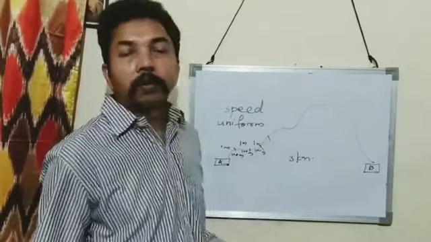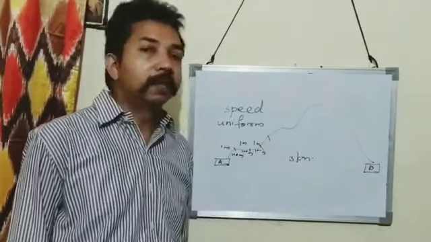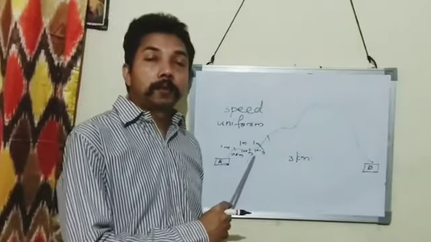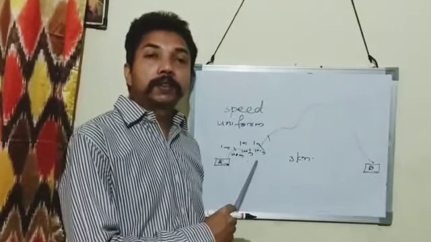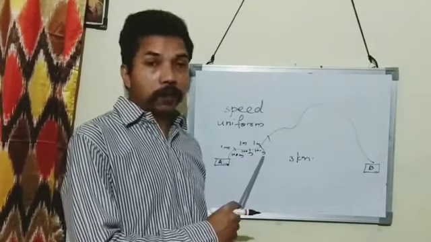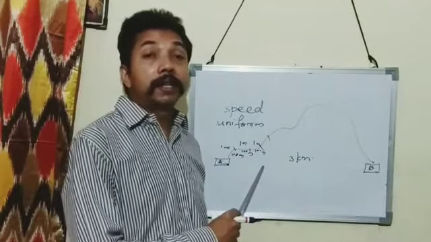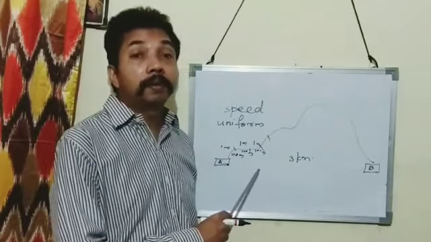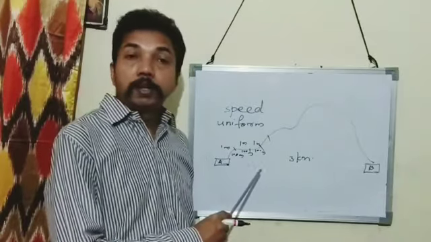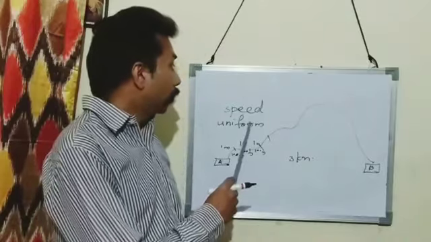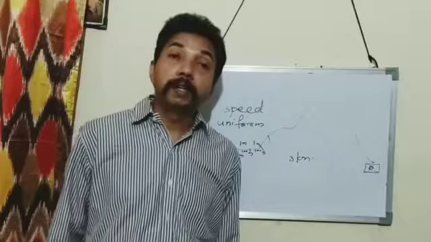Next 100 meter also, he travels in 1 minute. Here you can see that equal distance is covered in equal interval of time. So we can say that this boy is having uniform speed.